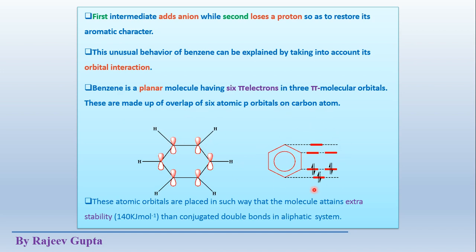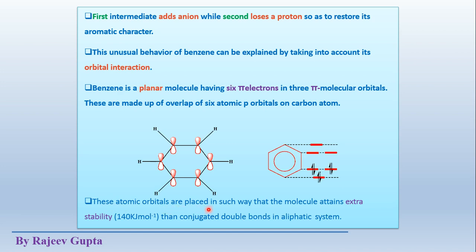This is the orbital view where total 6 electrons are shown in the bonding pi orbitals, and these 3 anti-bonding pi orbitals are shown. So in this arrangement, we see a different thing.